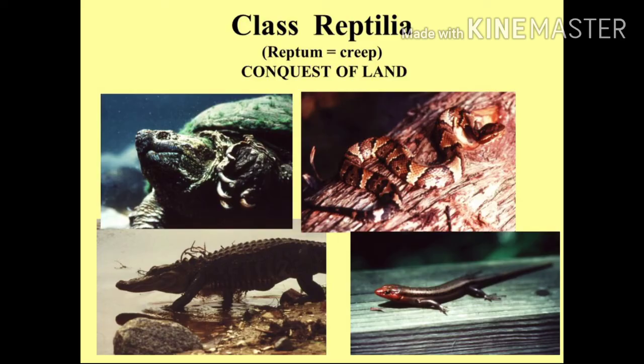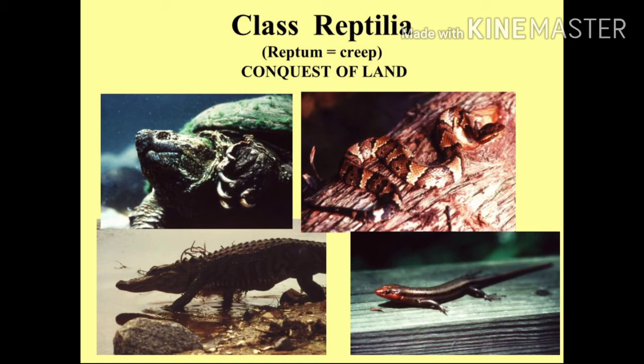Next one. Now the next one is class Reptilia. Class Reptilia is nothing but the crawling animals, they are reptiles. For example, lizard, crocodile, all these animals are categorized into this. Let us study some features. The main features of reptiles are they mostly live on land, some live in water as well.